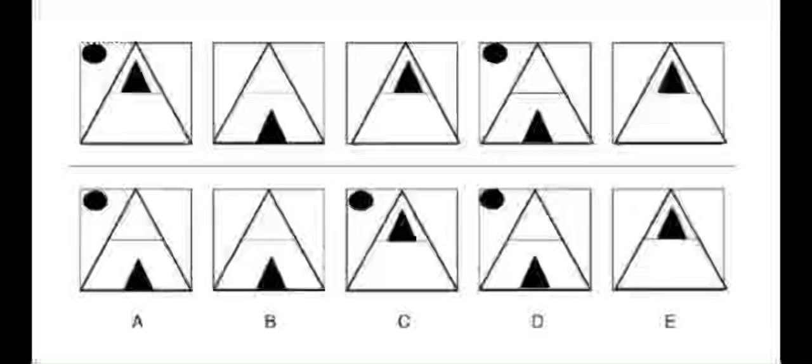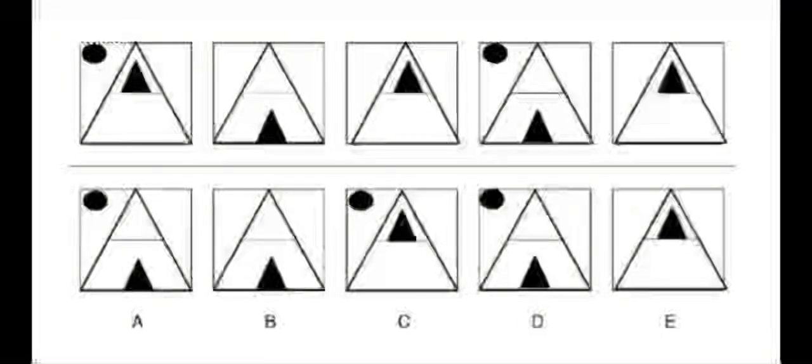That leaves us with option A and option C. If you look closely at option A, what is different from its vertical counterpart? Yes, the triangle within the triangle has changed position. It's on the line and it's under the line. That is what changed in option A.